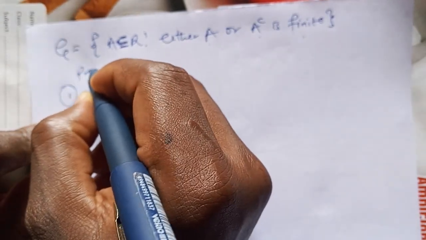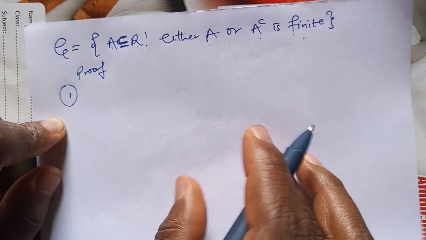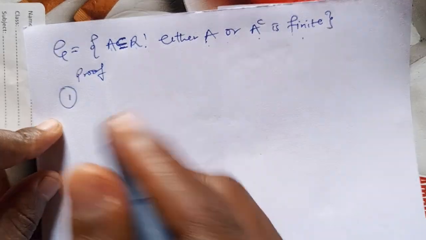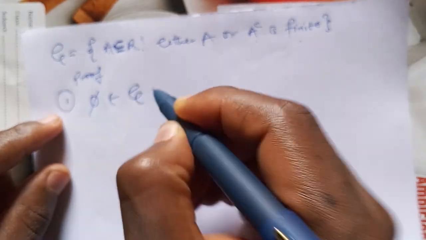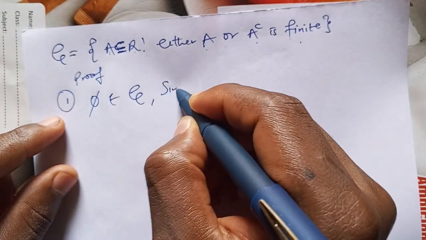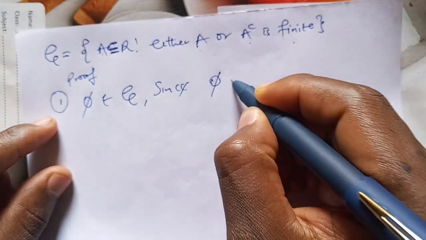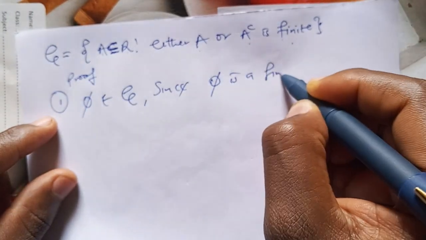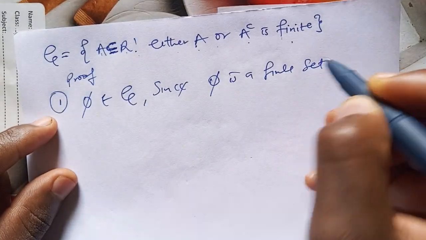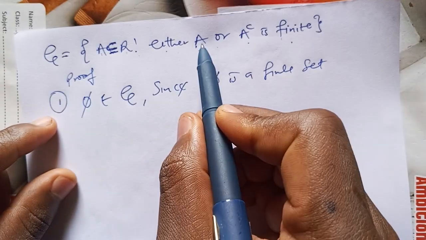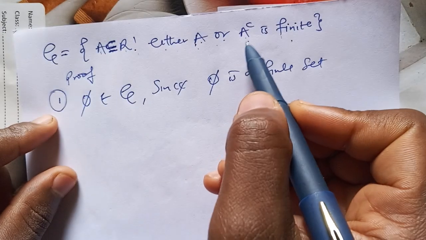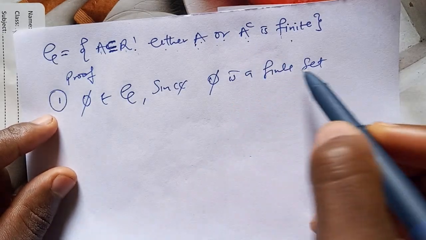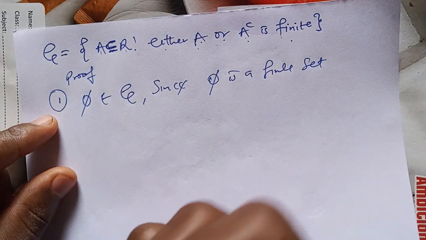Let me write the proof. For the first part, the empty set is in the algebra, since the empty set is a finite set, because we say that either A or its complement is finite. If A is not finite, then its complement must be finite. Now the empty set is a finite set. Why is an empty set a finite set?